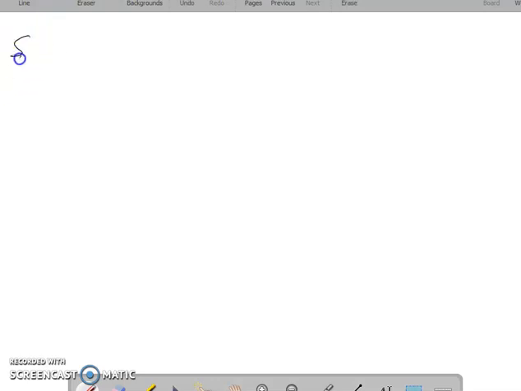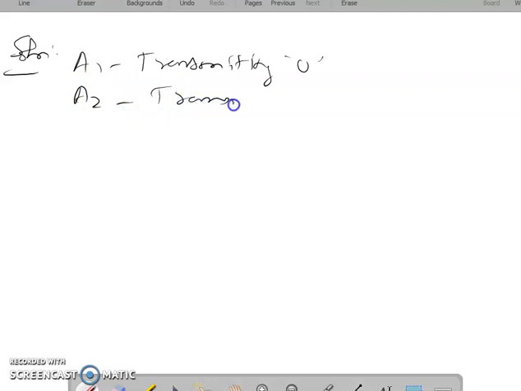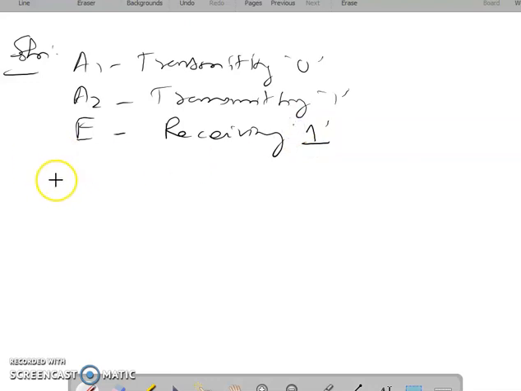In the solution, what are the different events we can consider? A1 is the event transmitting 0, and A2 is the event transmitting 1. E is the common event. What is the event E here? Receiving 1. They are asking about receiving 1, that is the common event E.